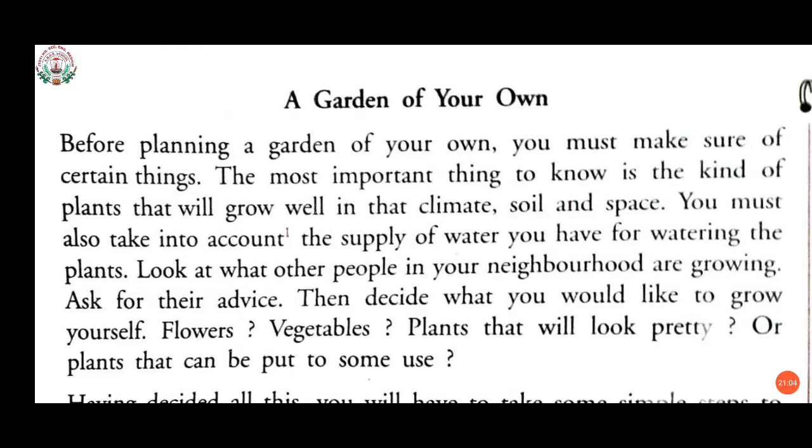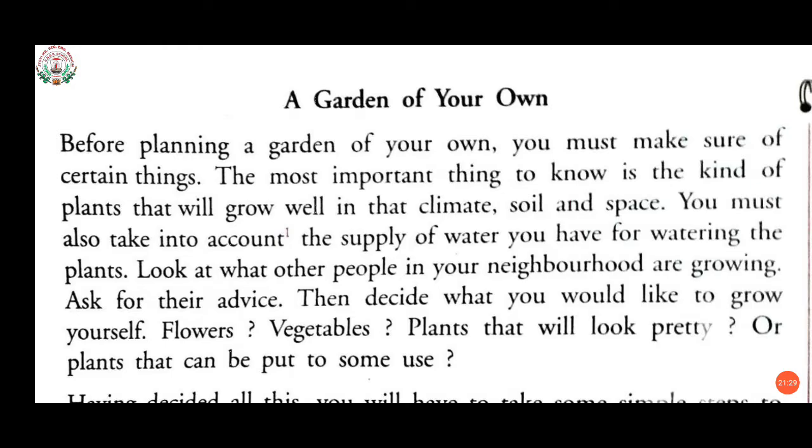Before planning a garden of your own, you must make sure of certain things. The most important thing to know is the kind of plants that will grow well in that climate, soil, and space. You must also take into account the supply of water you have for watering the plants.